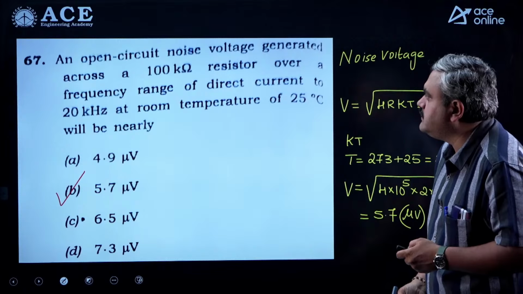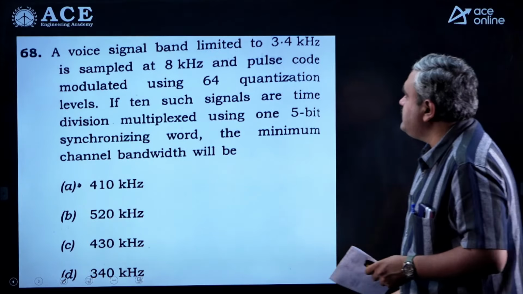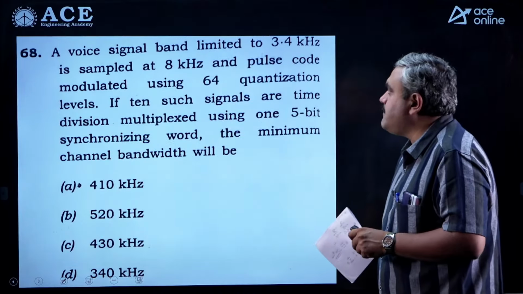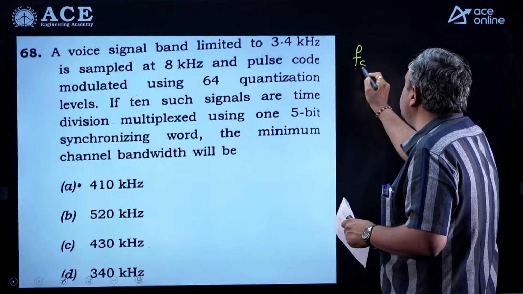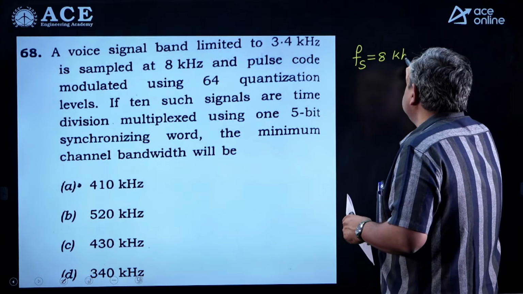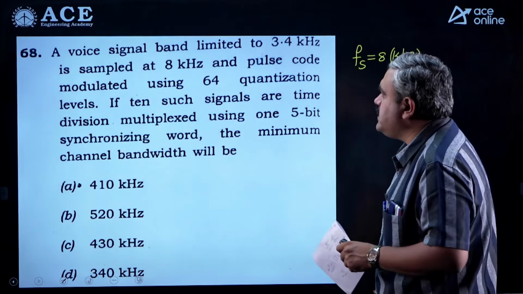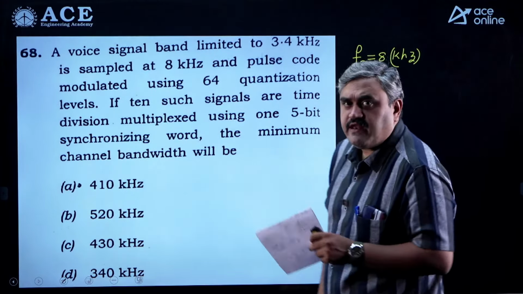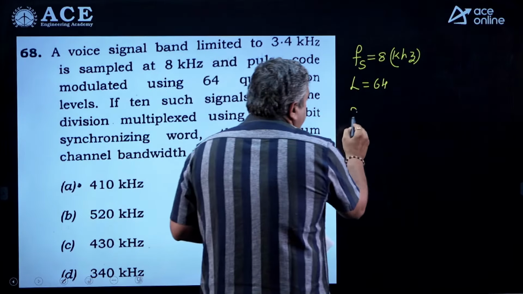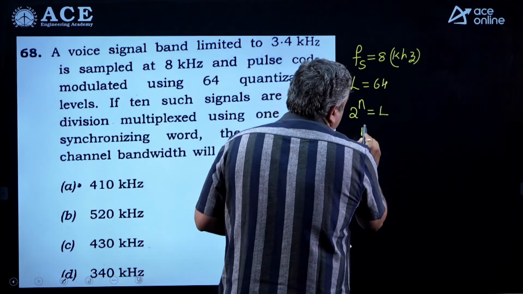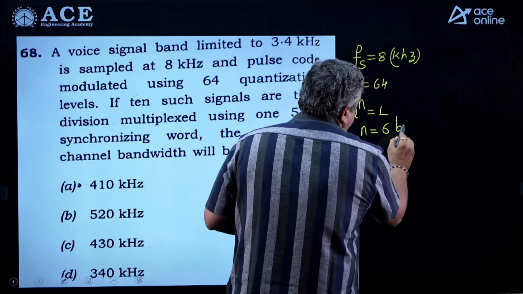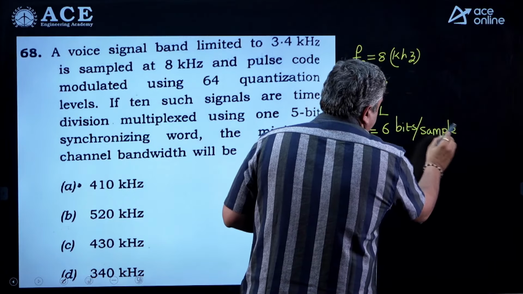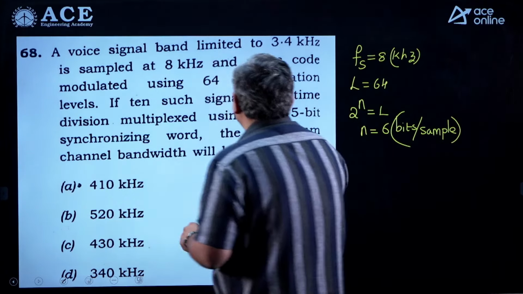Okay. Right. Next, a voice signal band limited to 3.4 kilohertz is sampled at 8 kilohertz. So directly the sampling frequency is given, which is 8 kilohertz, and pulse code modulated using 64 quantization levels. So L is 64. These are the number of levels we are using. So we know 2 power n is L. So the number of bits used in encoding is 6 bits per sample. So these are the number of bits you are using to encode each of the quantized amplitudes.